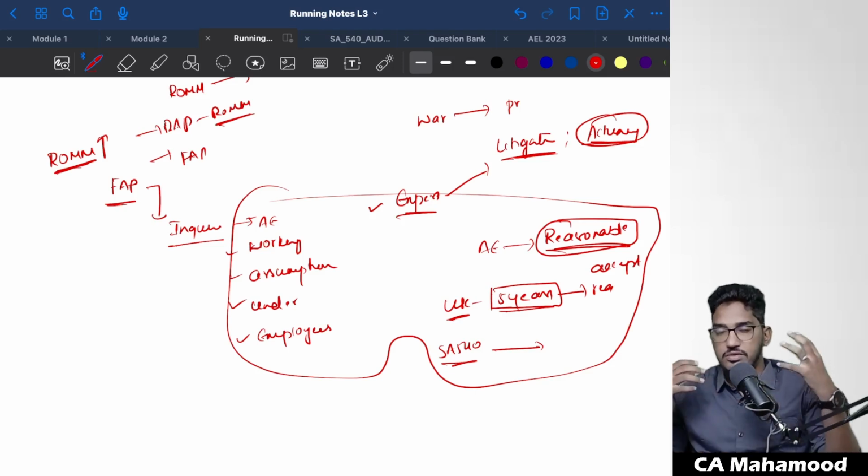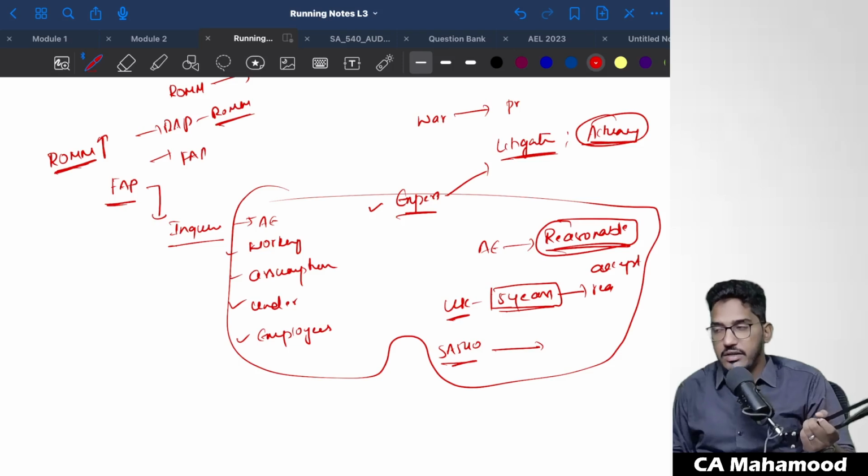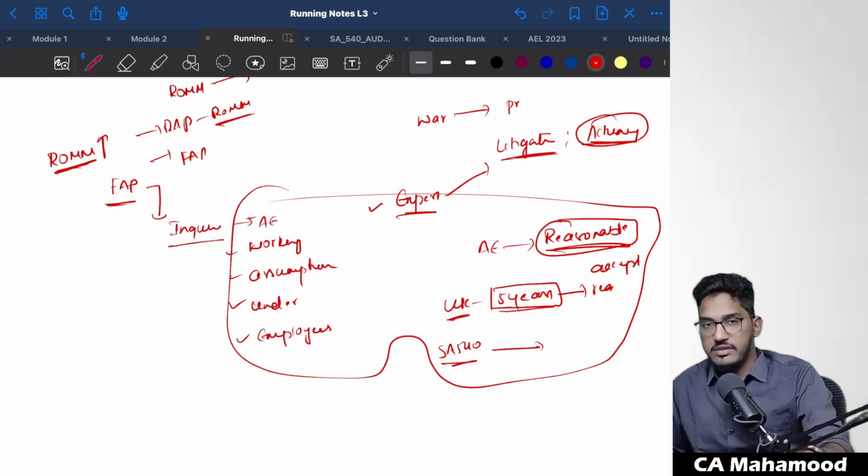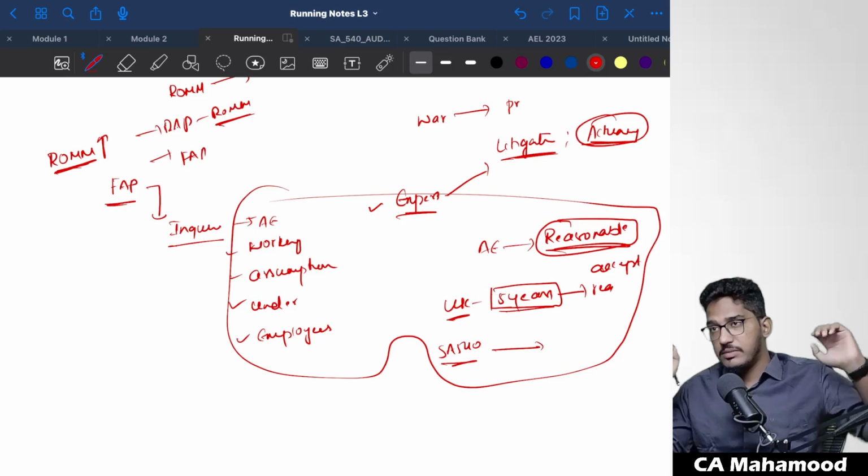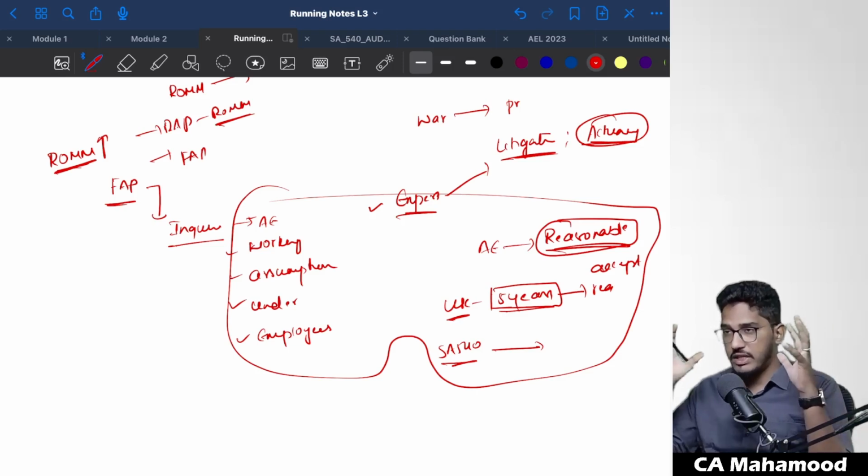So first we have understood, I have explained the entire concept of this SA 540. Now only the reading part from the material is pending. Let us try to read from the material and complete this standard. Okay, shall we do it? Hope you are all able to understand the practical concept regarding SA 540. What is an accounting estimate? What are management's responsibilities? What are the auditor's responsibilities? I hope you are all able to understand.